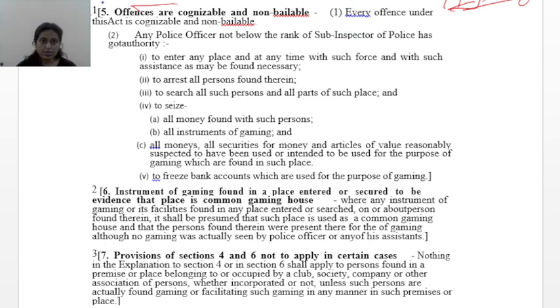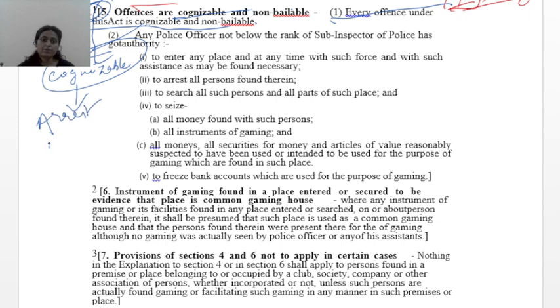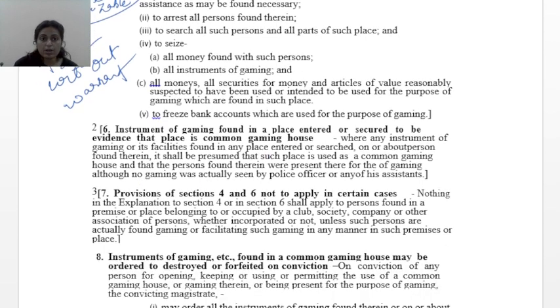Now coming forward to the offences being cognizable and non-bailable. Section 5 says every offence under this Act is cognizable and non-bailable. What is a cognizable offence? Cognizable offences are those offences in which the police can arrest without warrant. And this is a non-bailable offence. So this means that this is a very, very strict Act. In case you are found gaming, it will be very difficult to come out.